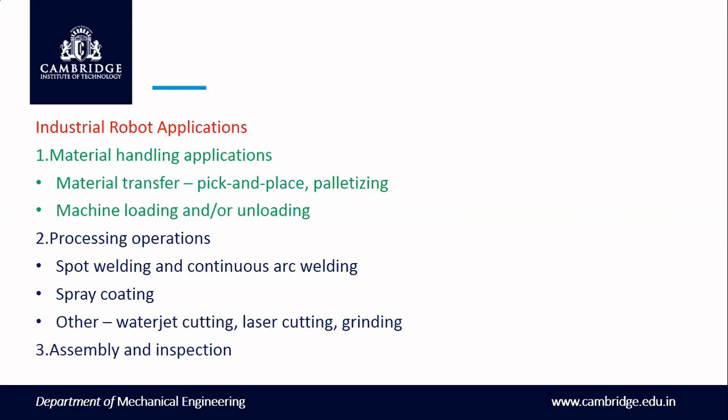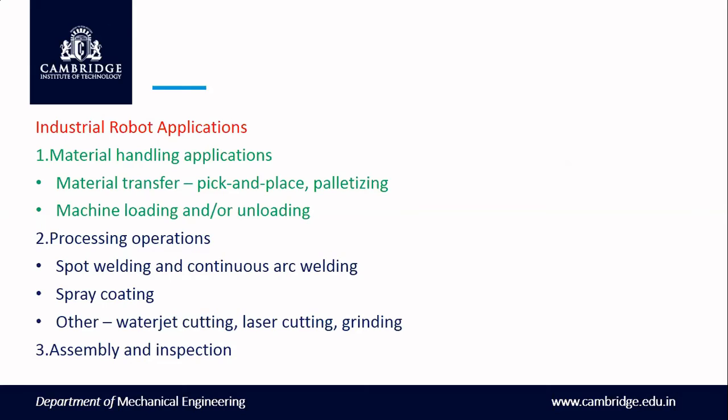And then the robot can also be used for assembly line and inspection. For example, if I want to assemble a car, I can use the robots. And then after assembling, I want to do inspection that all the parts have been fixed in the car. For that I can use the robot. That is the major thing I'm supposed to tell today.